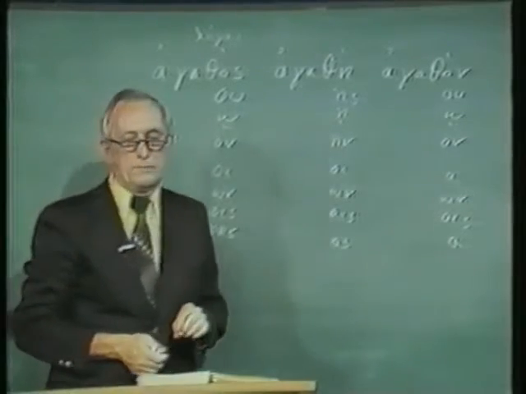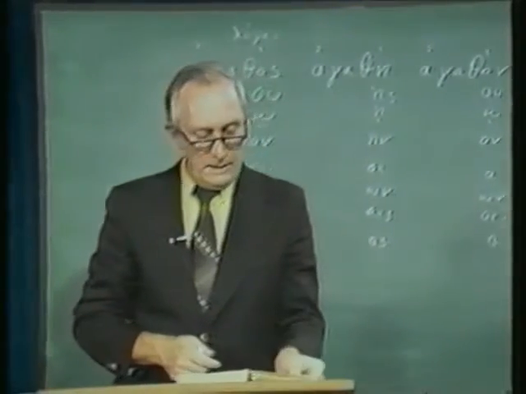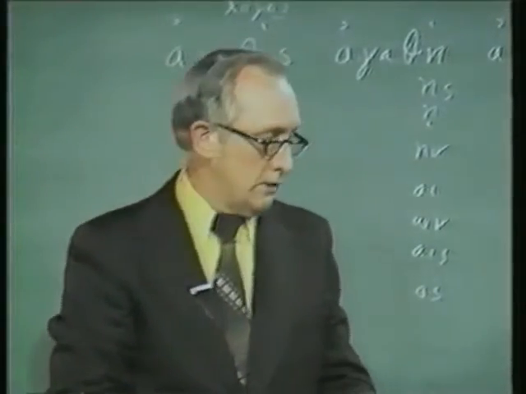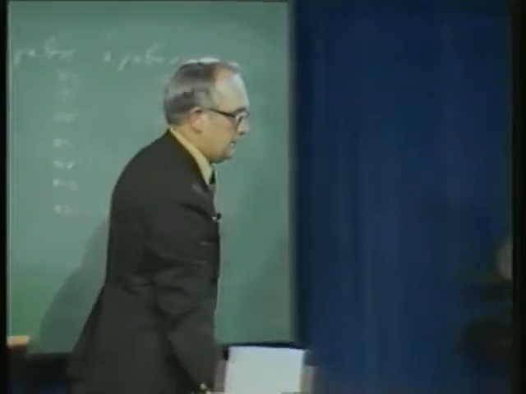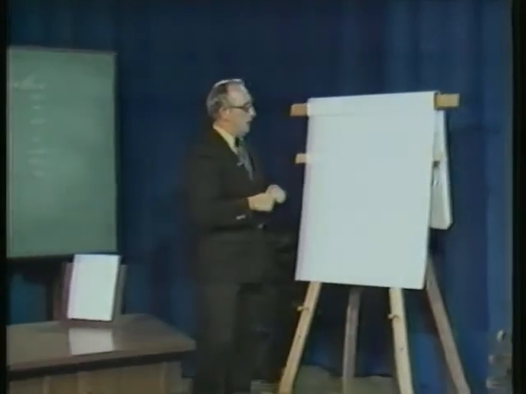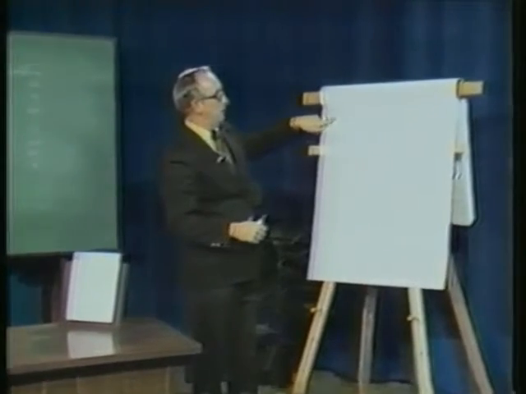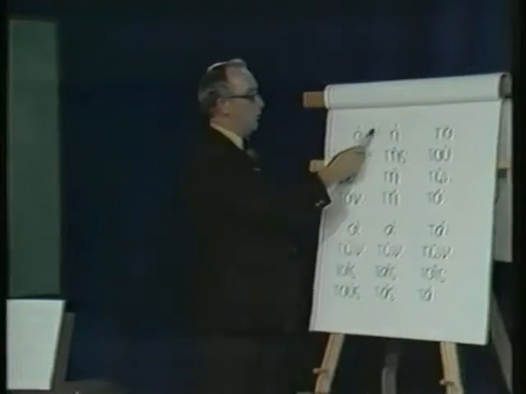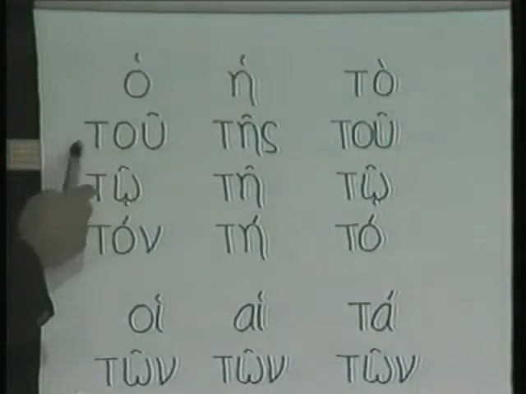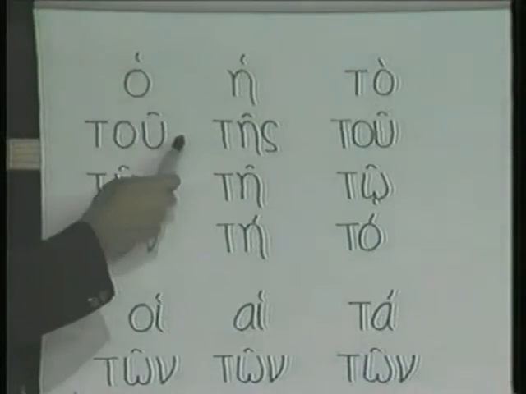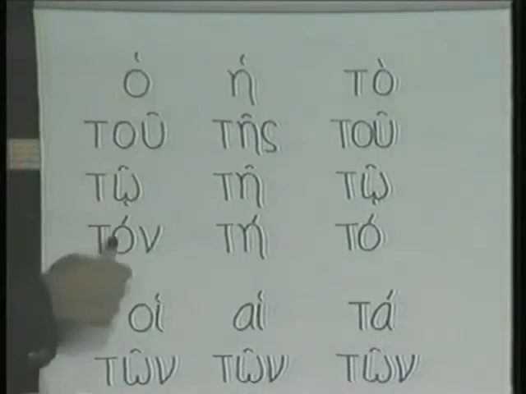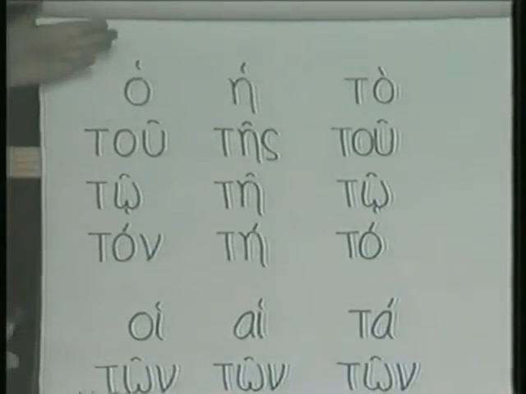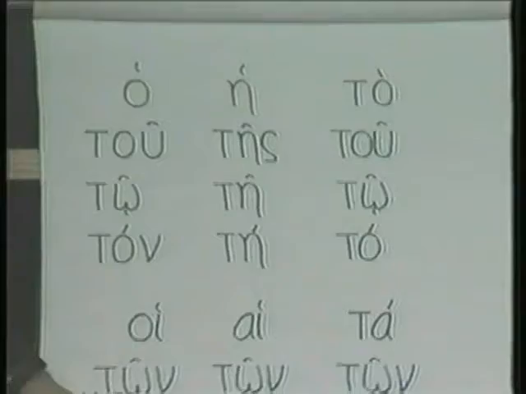Now we want to look at the forms of the article, and they're in Machen, page 34, paragraph 63, and I have them written over here on the flip chart. The article is "the." If I want to say "the" anything, I'll use one of these forms. I can say the word, o logos, or of the word, tou logou, and so forth. This will agree with the word that it modifies, just as the adjective will. So you see I have o, u, o, on, e, on, is, us.